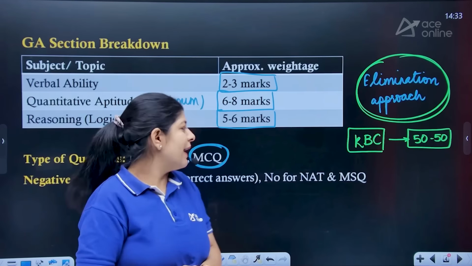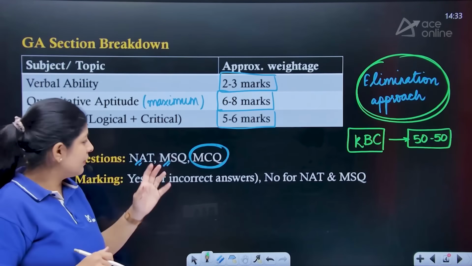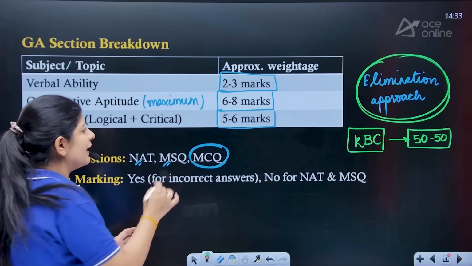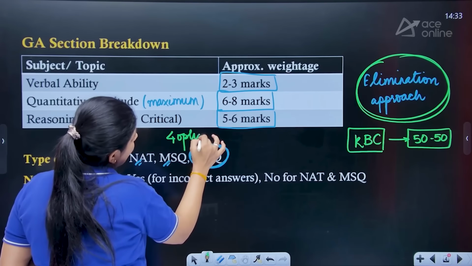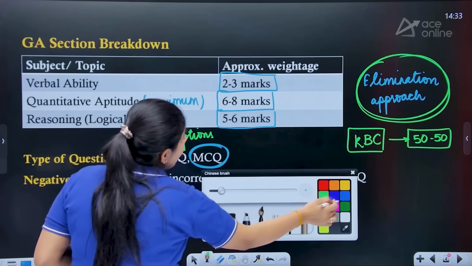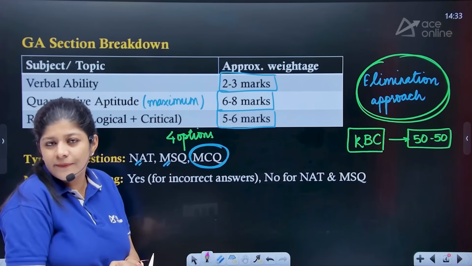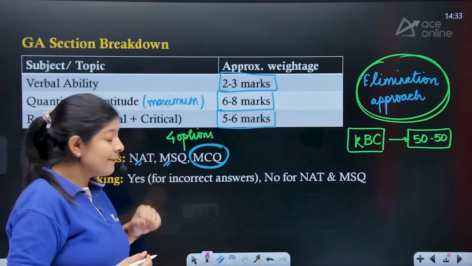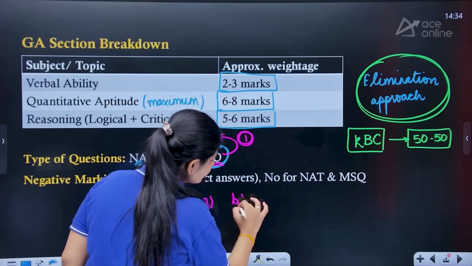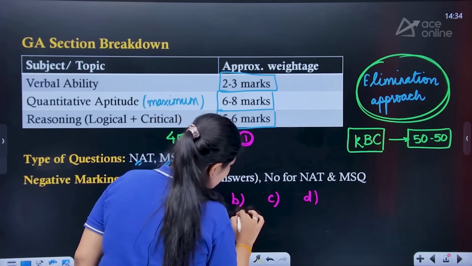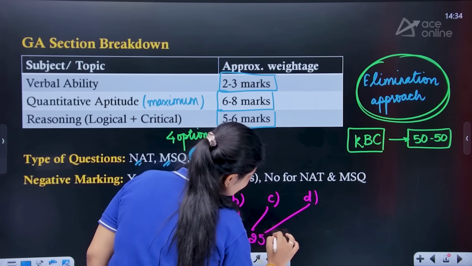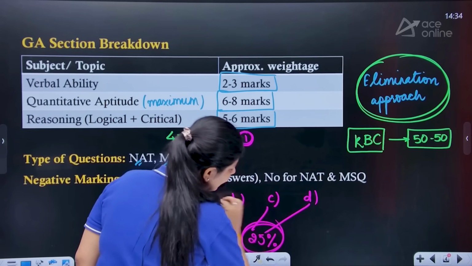So basically we know that in the MCQ or in the MSQ, I'm not talking about the NAT, in both of them we are having 4 options, right? In the MSQ, we know that from 4 options, there are chances that all 4 are correct, maybe 3 are correct, maybe 2 are correct, or maybe only 1 is correct. But in MCQ, we know that only 1 option is correct. That means if I am having 4 options, every option is having 25% chances to be correct, right?